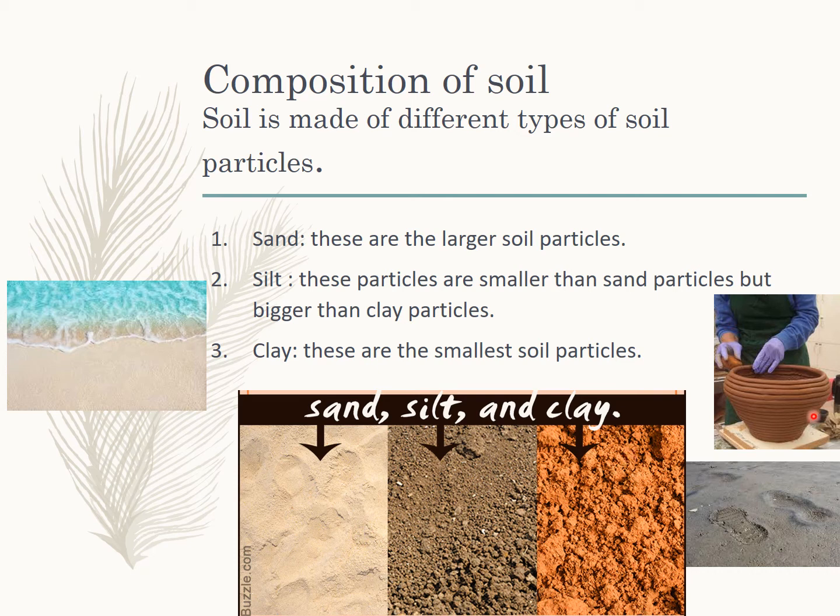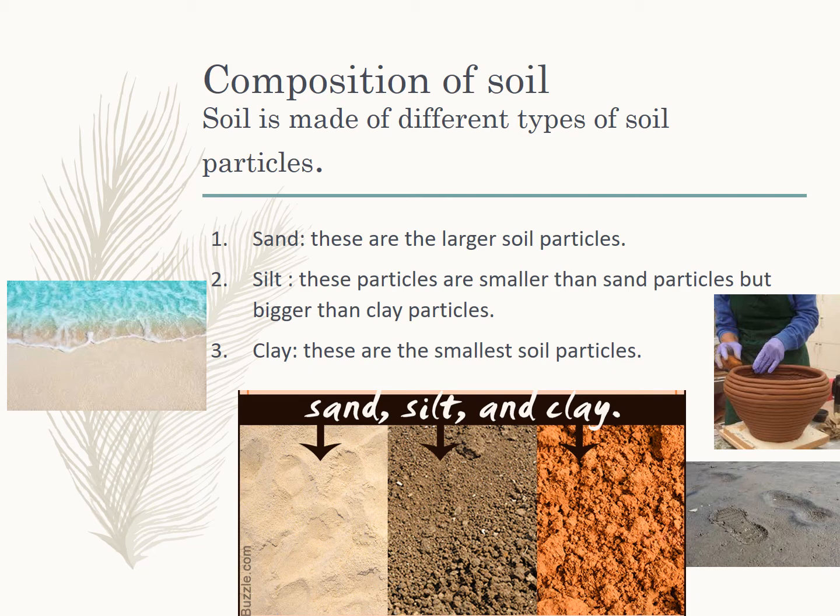If you see this here, I've told you about sand, the largest soil particle. Silt is smaller than sand particles but larger than clay particles, and clay is the smallest soil particle.